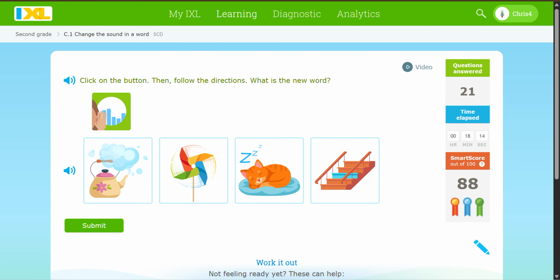Say the word stem. Do you hear the m at the end? Now say stem, but change the m to p. Steam, spin, sleep, step, step.